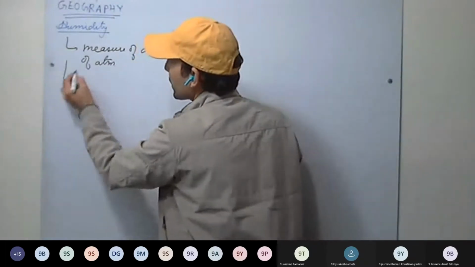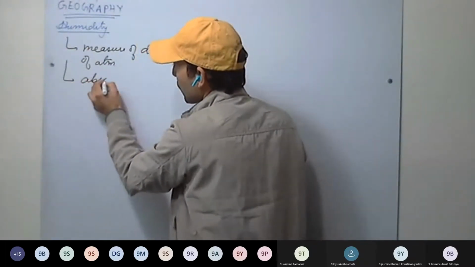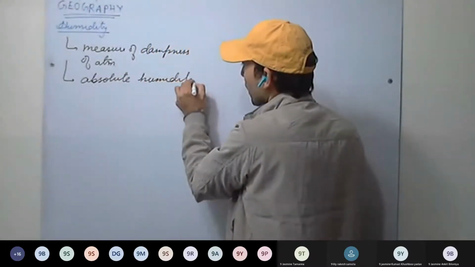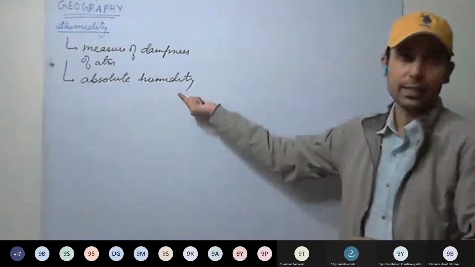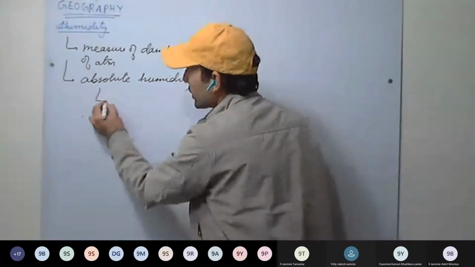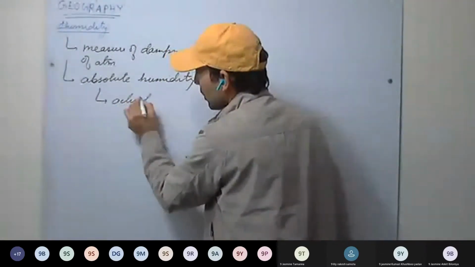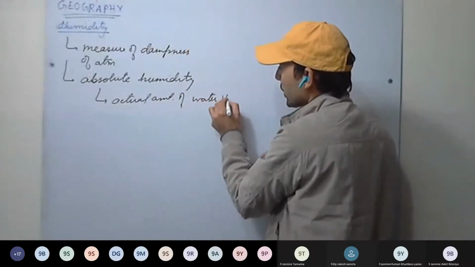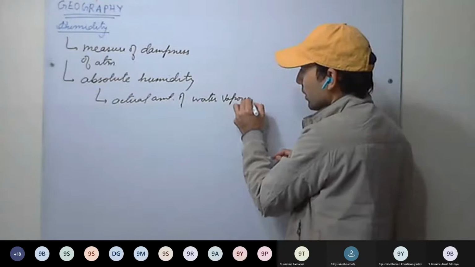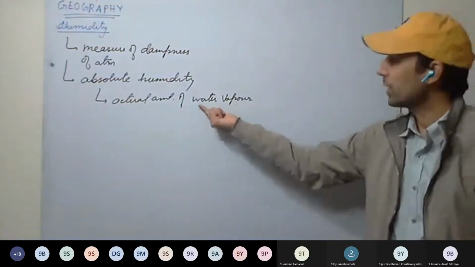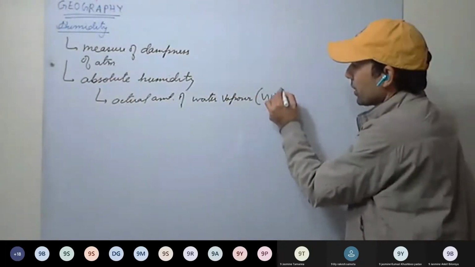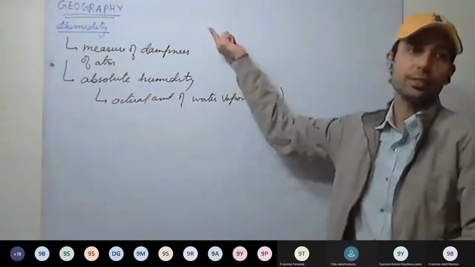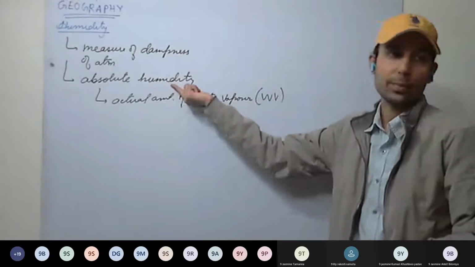So how can we measure it? It can be measured as absolute humidity. And what do we mean by absolute humidity? It means the actual amount of water vapor in air. That denotes the absolute humidity.